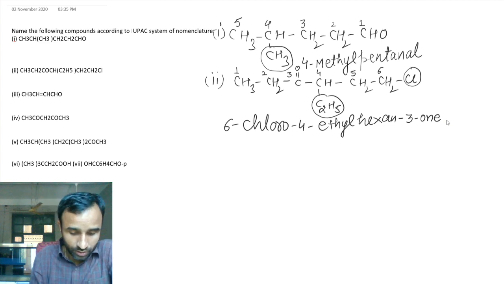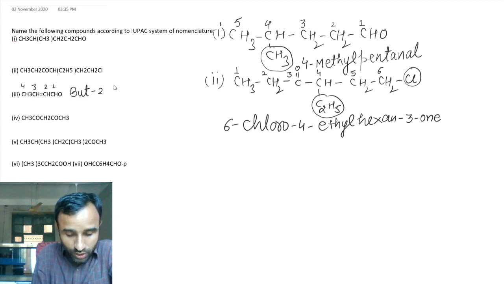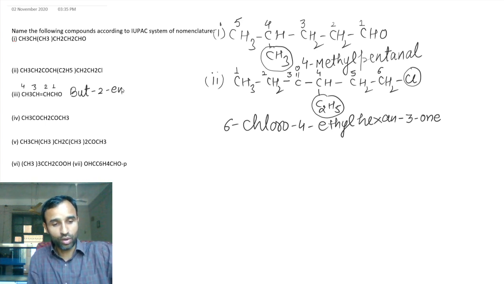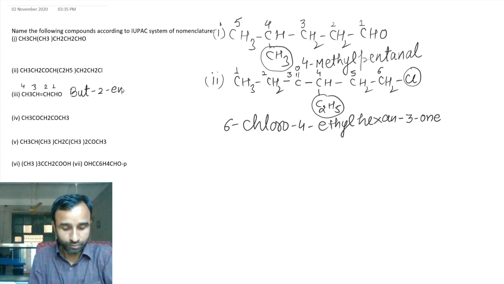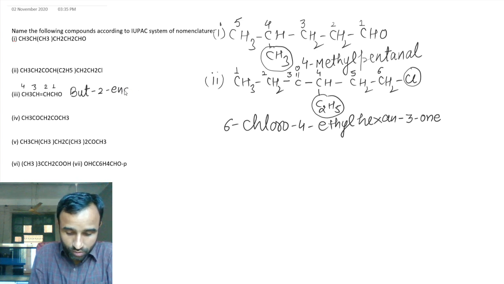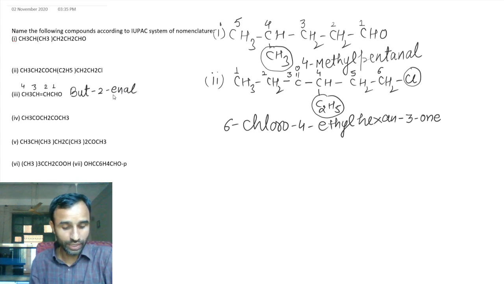Right? Third one is very simple. It is CH3, CH, double bond CH, CHO. So you can write it like 1, 2, 3 and 4. That means the word root is but because there is no prefix. At position 2 there is a double bond, and at position 1 there is al. So it is but-2-enal.